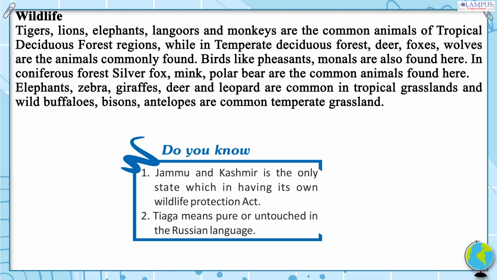Do you know? 1. Jammu and Kashmir is the only state which has its own Wildlife Protection Act. 2. Taiga means pure or untouched in the Russian language.